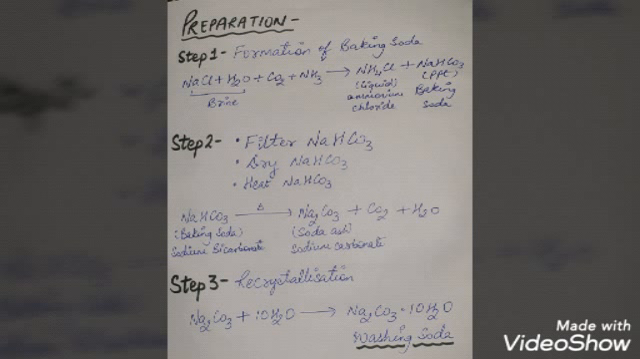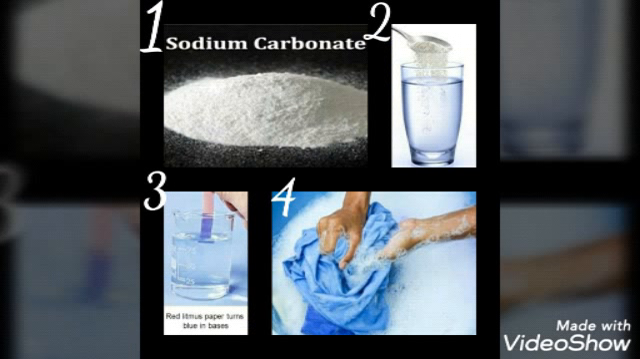Let us see some properties of washing soda. Washing soda is a transparent crystalline solid. It is one of the few metal carbonates which are soluble in water. The solution of washing soda in water is alkaline, which turns red litmus to blue. So this means that washing soda is a basic salt.